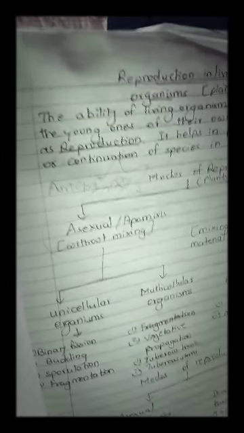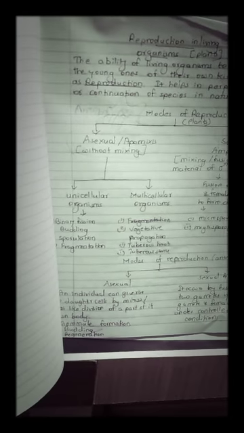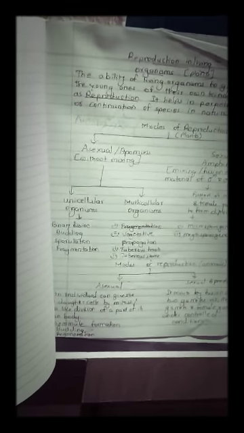But what about biotic things? What about living things? Regeneration of living things does not take place as easily as with abiotic factors. So for the restoration of the numbers of these living things, the reproduction process is very essential. This reproduction is carried out by two specific modes in plants as well as in animals, that is asexual and sexual. When reproduction takes place simply without the mixing of two kinds of cells, it is simply the regeneration of a new cell from the parent one, and it is called asexual.